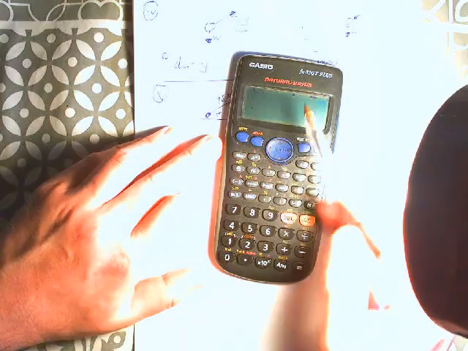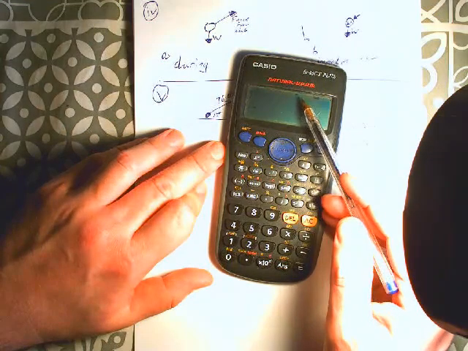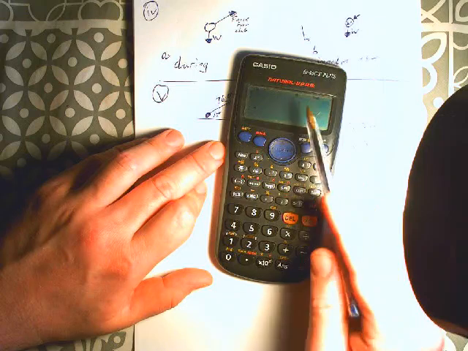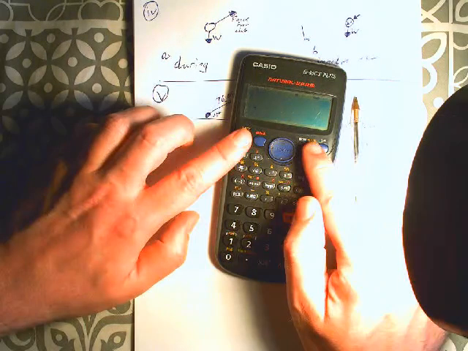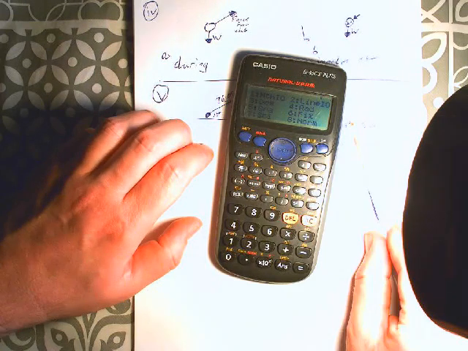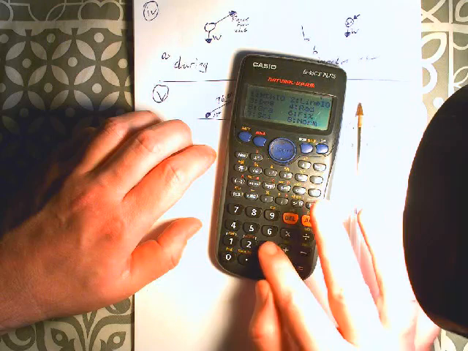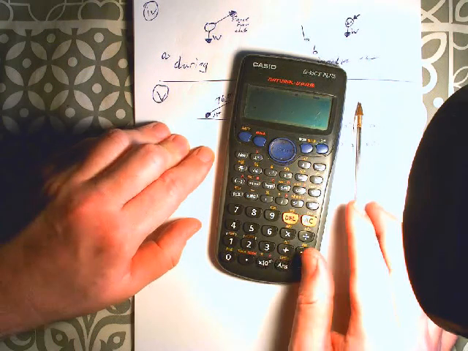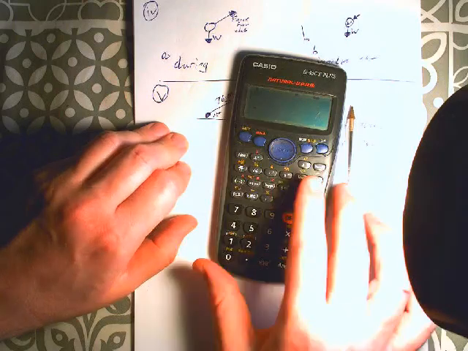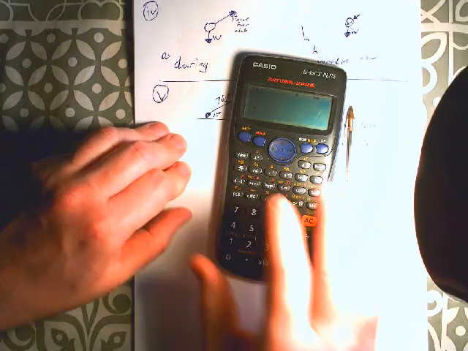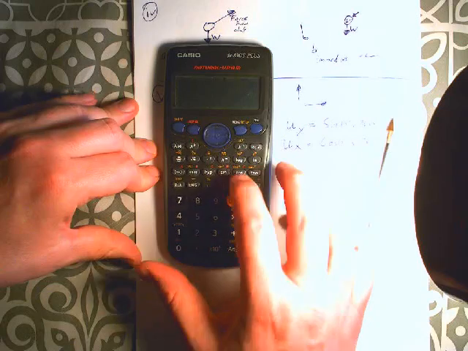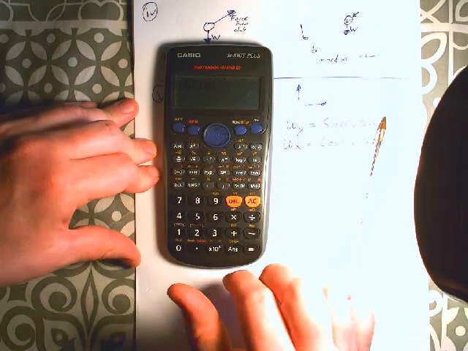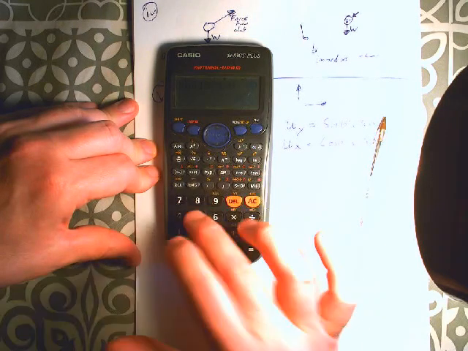A quick caveat on this, guys, is make sure that your calculator has D there. I'll just kind of move this back in so you can see a bit more. I know it's washing out the page, but it'll make this easier. Make sure there's a D on the calculator for degrees and not an R or G for radians. If it doesn't have a D for degrees, press Shift and Mode, and then we're looking for degrees, which is 3, and now we're good to go. That might vary a little bit based on calculator, but you want to make sure that there's a D for degrees up there.